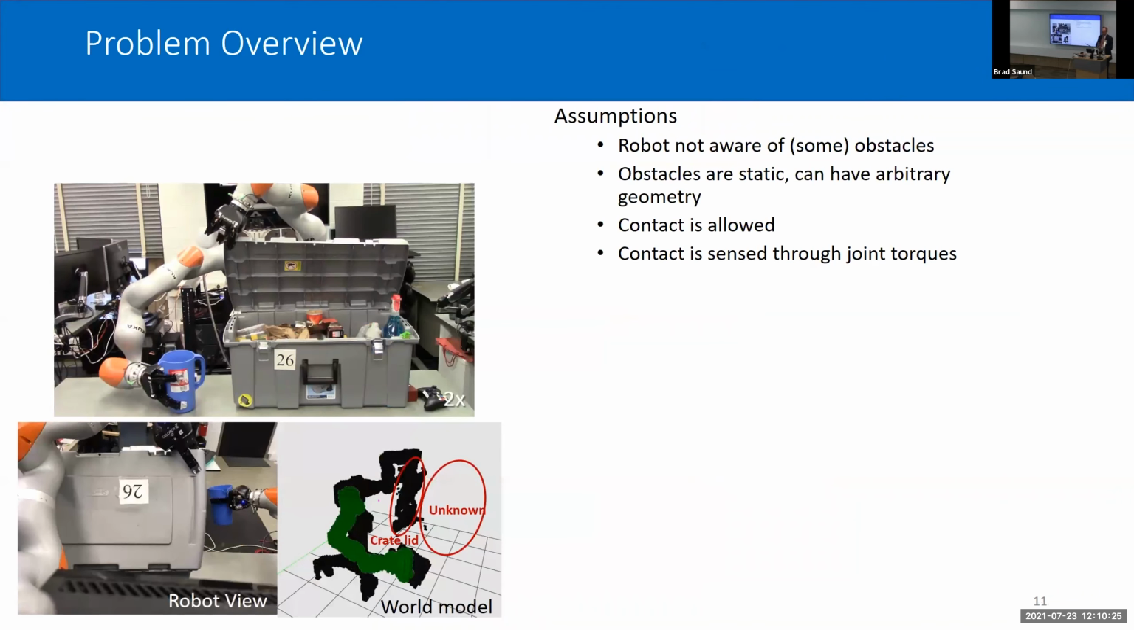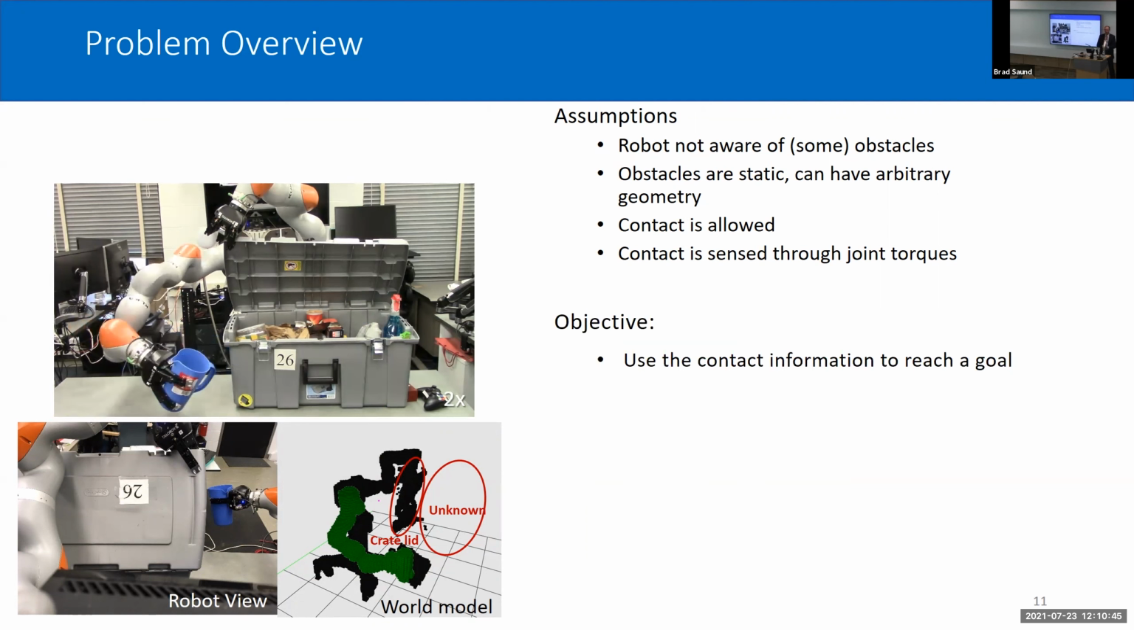In our problem, we're going to assume that the robot's not aware of all the obstacles. I'm also going to assume that the obstacles are static, and I'll address this again at the end of the presentation. Unlike many problems, contact will be allowed, and we're going to sense that using joint torques. We expect the robot will bump around a lot because it doesn't see all the obstacles, and that's okay, but we want to use this contact information in order to reach some goal.